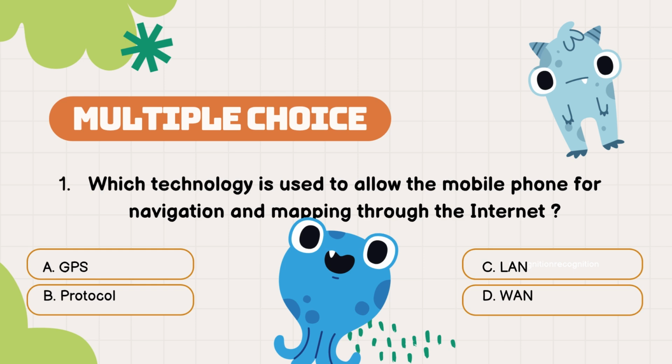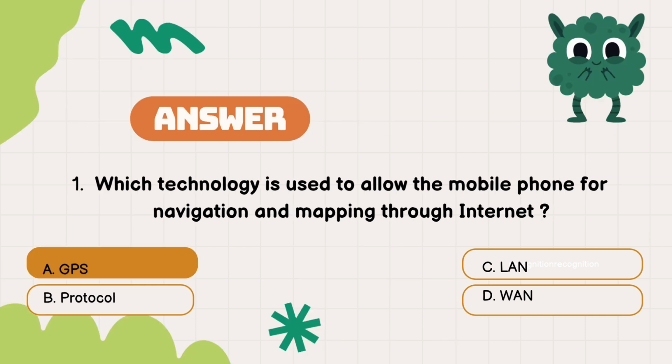Question number 1. Which technology is used to allow the mobile phone for navigation and mapping through the internet? The options are A. GPS, B. Protocol, C. LAN, D. WAN. The correct answer is option A.